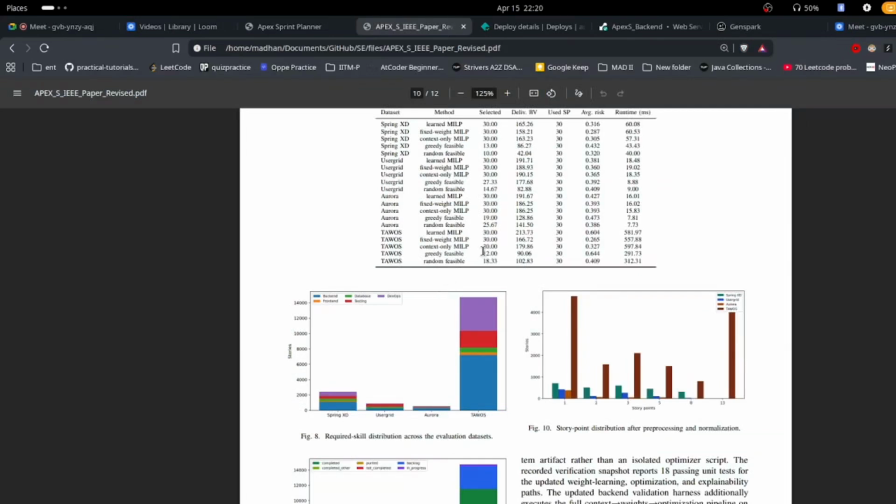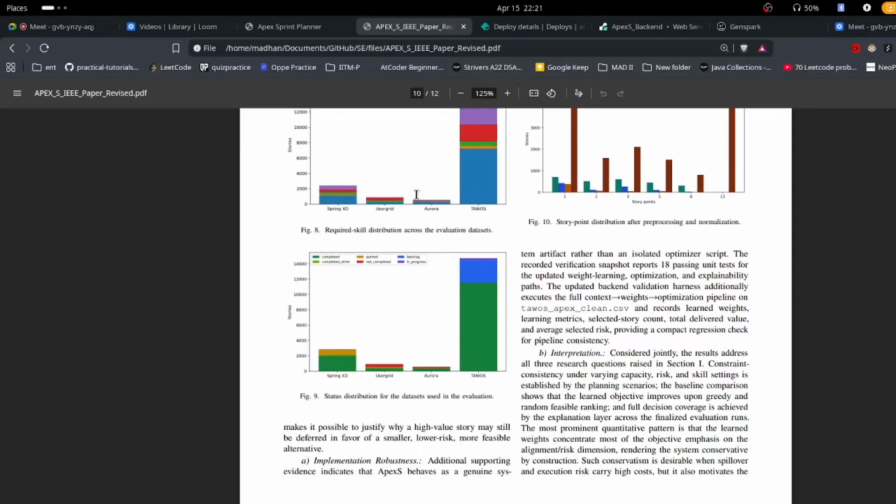and a mean R square of 0.15 and F1 of 0.87, and ROC AUC of 0.7, across all the seeded runs, multiple methods, and multiple datasets. So that tells us the learning stage is capturing a real completion signal instead of behaving like a fixed heuristic. We also compare the learned optimizer against the weighted MILP, context only MILP, greedy selection and random selection.